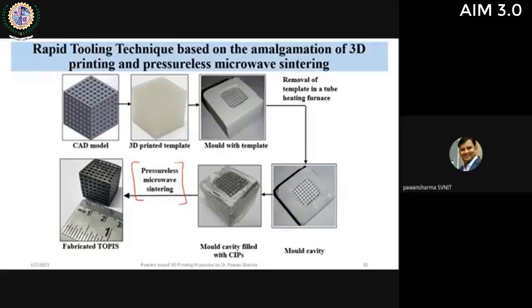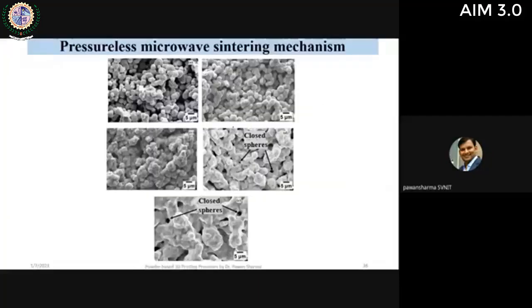If I talk about the complete machines that we have used, it is very low cost as compared to the direct metal techniques like SLM, SLS that we have discussed. So this is a sintering mechanism. You can see this is the initial step at around 600 degrees centigrade. Now, as we are increasing the temperature, the bonding between the particles is occurring, and the closed sphere formation is occurring. As we have further increased, you can see these are the isolated pores or closed spheres. These are the indications of full densification in the parts.